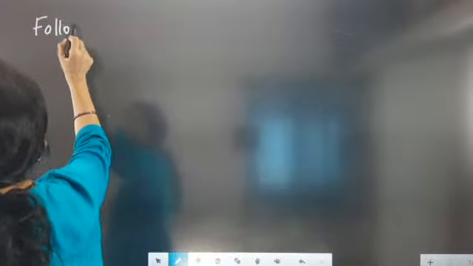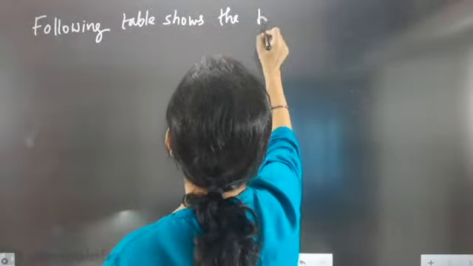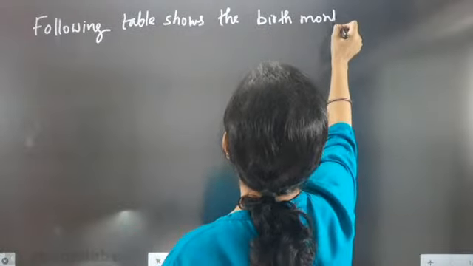Now next question, what they are telling is: the following table shows the birth month of 40 students.